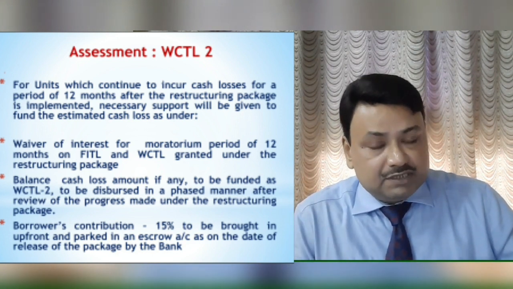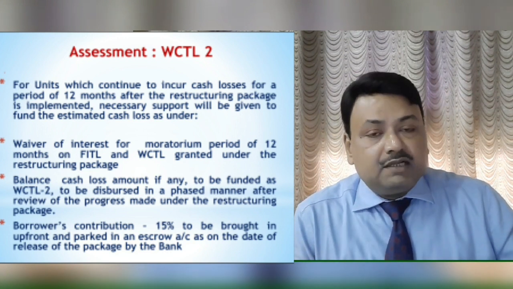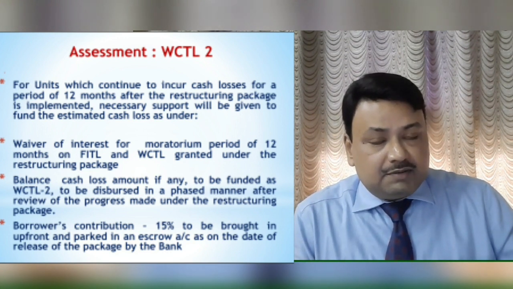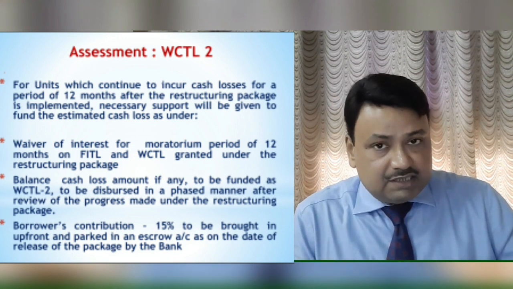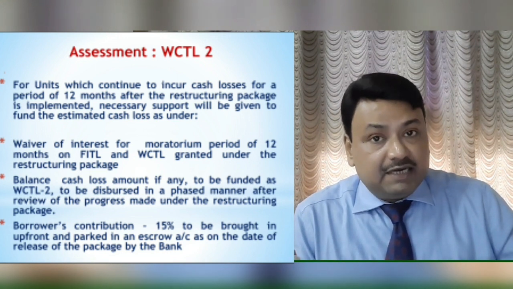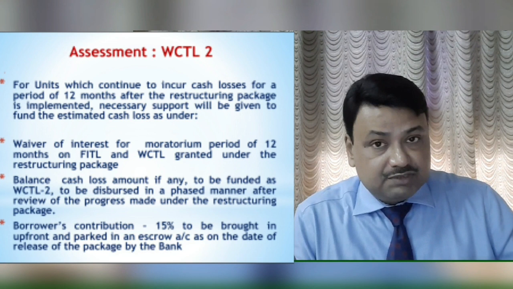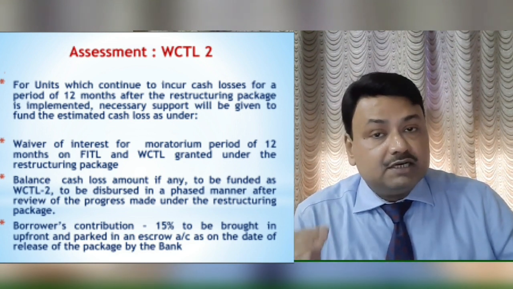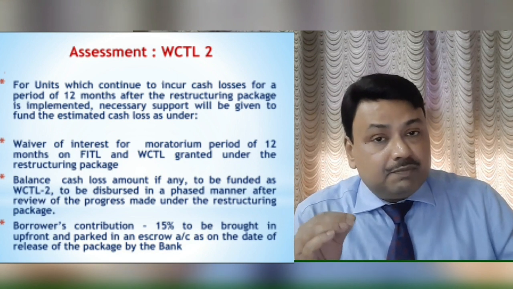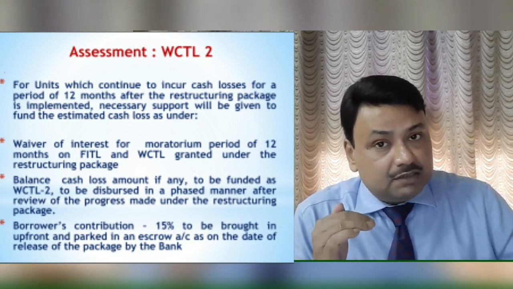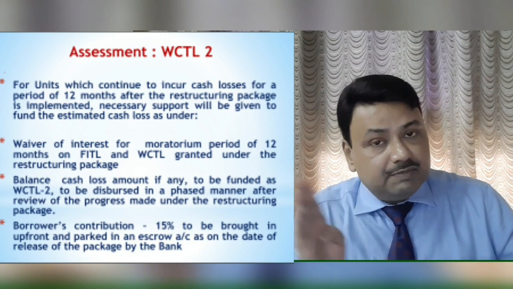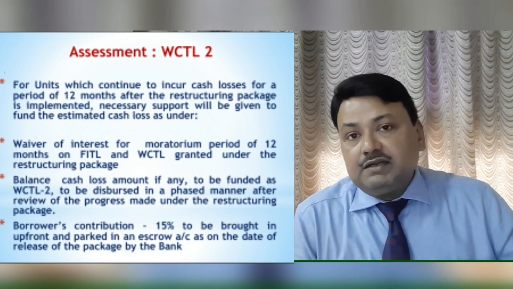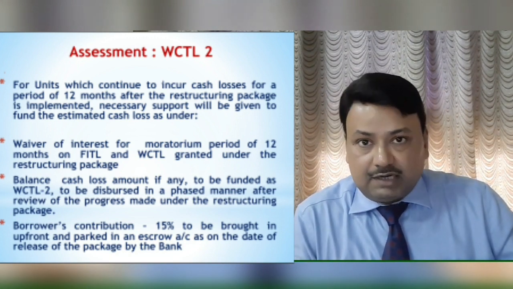Suppose 20,000 rupees is to be paid. Suppose there is an interest inability to pay. The business unit is unable to pay the interest of 20,000. Suppose this is the situation. So what we will do, we will disburse this 20,000 from the WCTL2 account, and on a pro rata basis, means 15% of 20,000 will be taken from the margin and the remaining will be provided from the WCTL2 account.